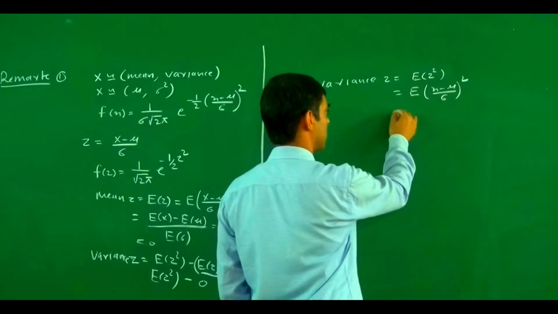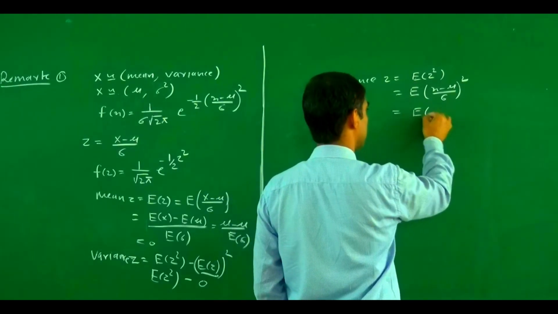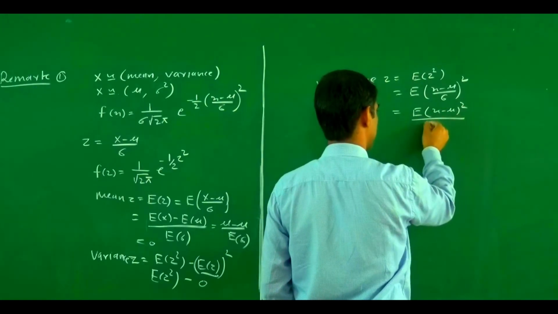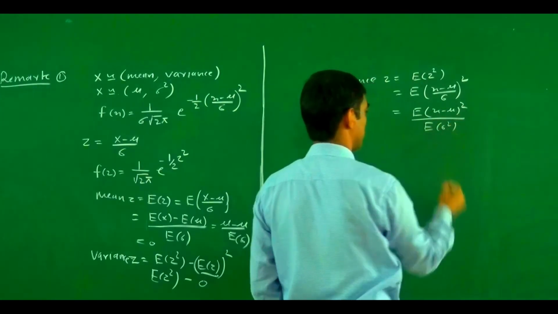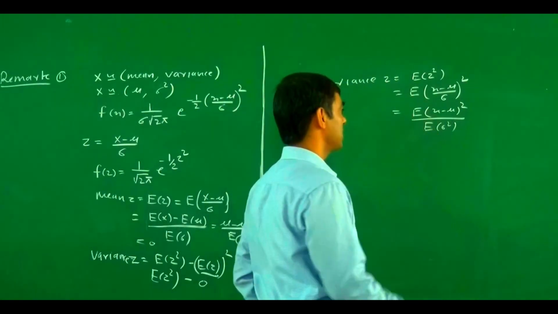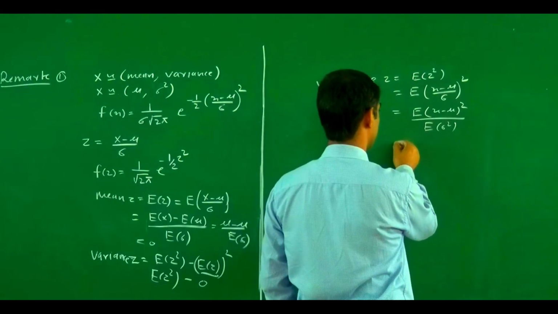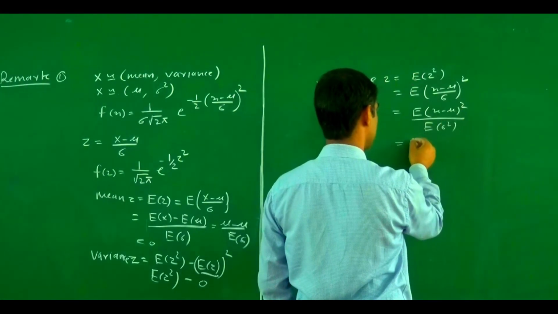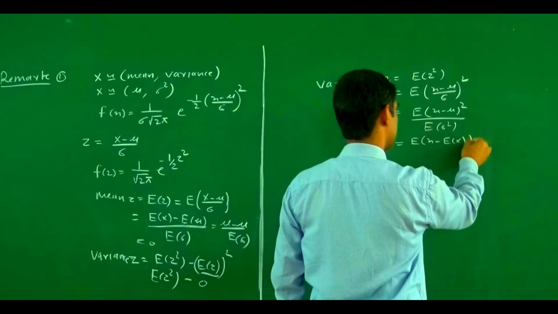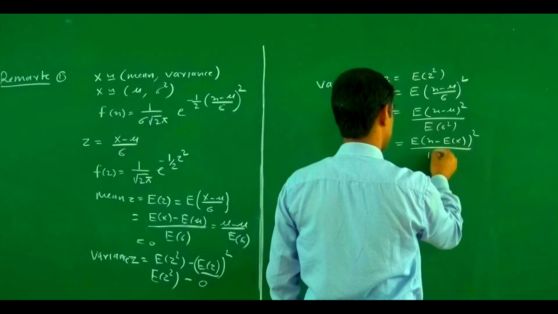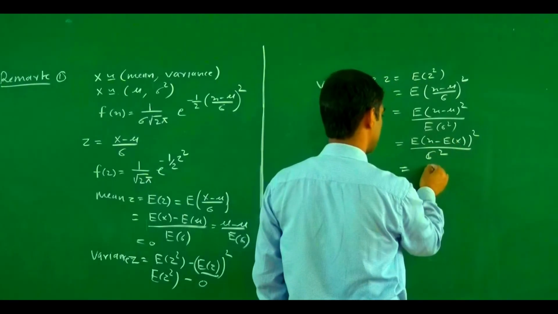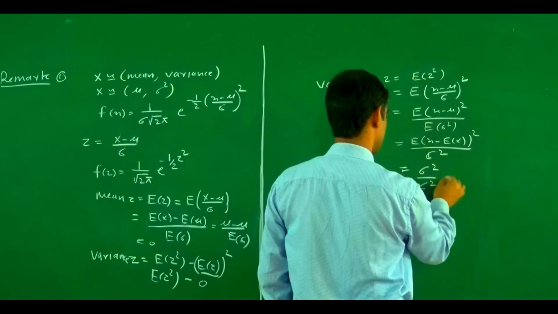So this becomes expected value of (x minus mu) whole square divided by sigma square. What is the value for this one? This is nothing else but the definition of variance. So if we talk about the expected value, x minus expected value of x, whole square, divided by sigma square. And the value for this one is again sigma square.